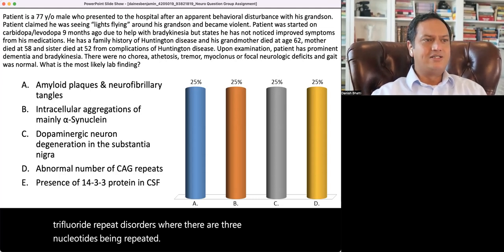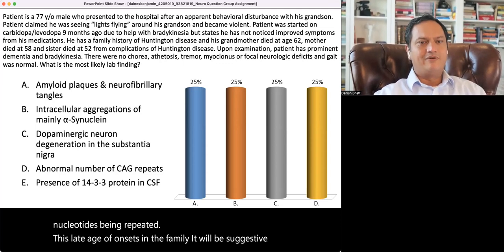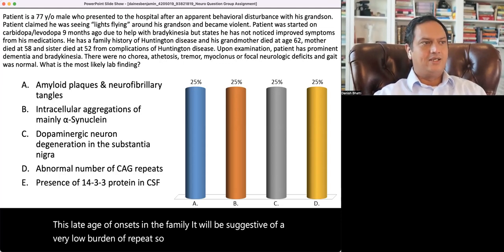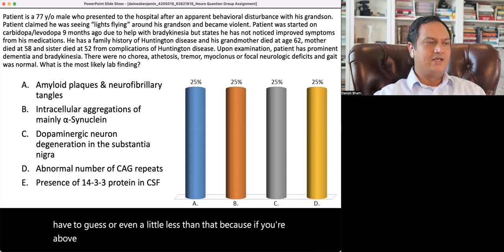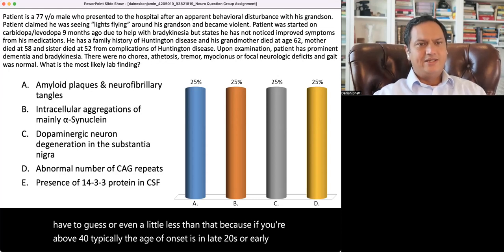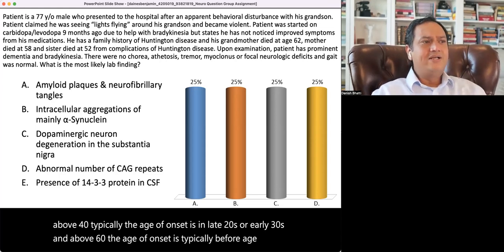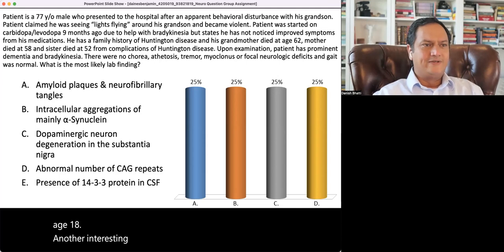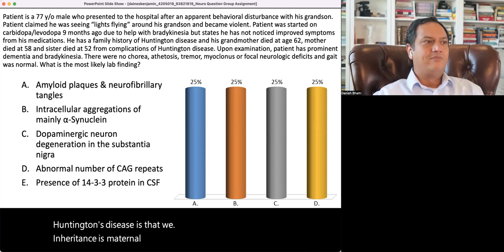Now, this late age of onset in the family would be suggestive of a very low burden of repeat. So somewhere around 40 or so, if I have to guess, or even a little less than that, because if you're above 40, typically the age of onset is in the late 20s or early 30s, and if above 60, the age of onset is typically before age 18. Now, another interesting thing being pointed out here in Huntington's disease is that the inheritance is maternal, that is, coming from mother, and mother's mother, and mother's sister.